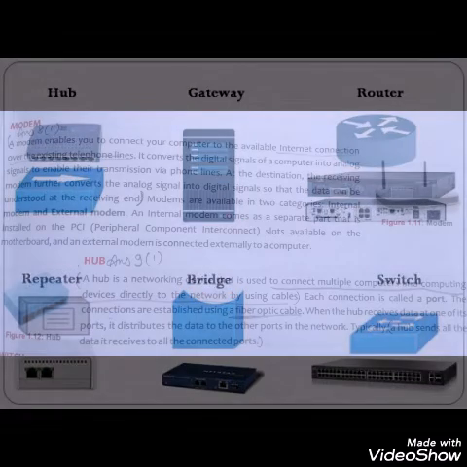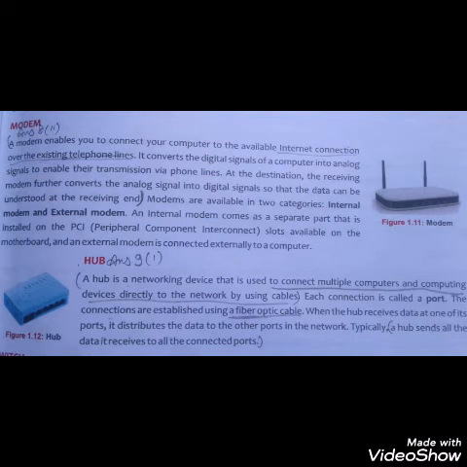Modems are available in two categories: internal modem and external modem. An internal modem comes as a separate part that is installed on the PCI slots available on the motherboard, and the external modem is connected externally to a computer. Second most important networking device is hub.